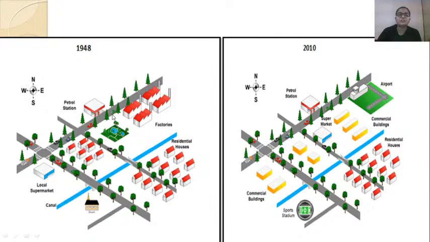What has changed from one thing to another? Guys, I am waiting. Means what was there in 1948 and what has changed in 2010. That you are going to write down in the chat box.